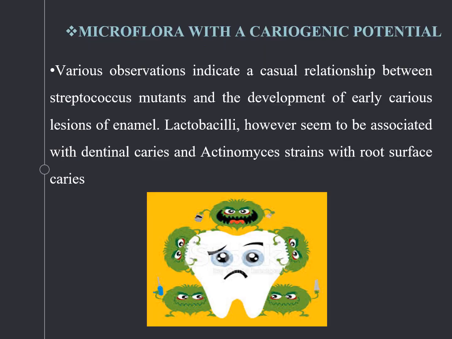Microflora with cariogenic potential. Various observations indicate a causal relationship between Streptococcus mutans and the development of early caries lesions of enamel, while lactobacilli seem to be associated with dental caries, and actinomyces strains with root surface caries. These are the organisms present on the two structures within our oral cavity. So Streptococcus mutans, lactobacilli and actinomyces strains lead to the formation of dental caries.